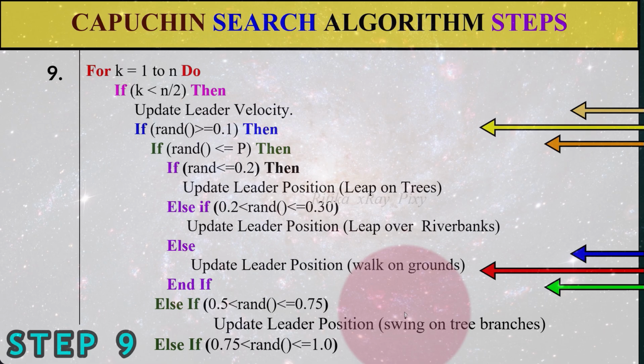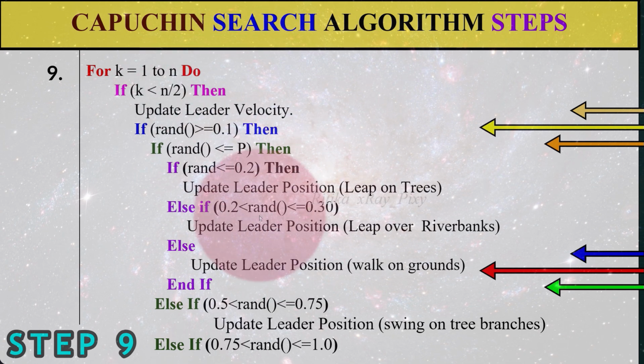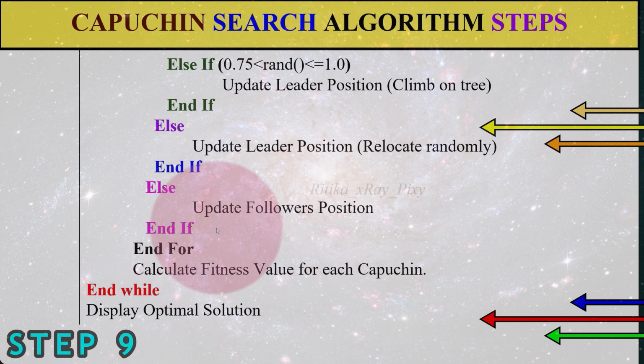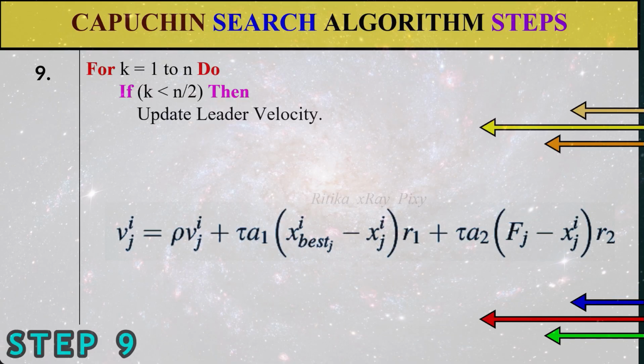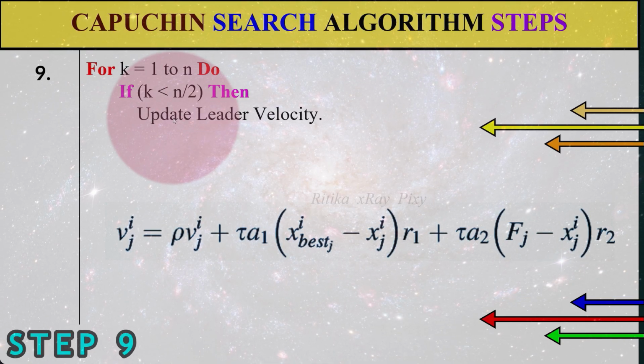So if this condition is true, then we will move the leader, and we will move the leader according to different movements. Else we will update the position for the followers. After that, calculate the fitness value. So the first step here, suppose this condition is true, we will now go inside this loop.